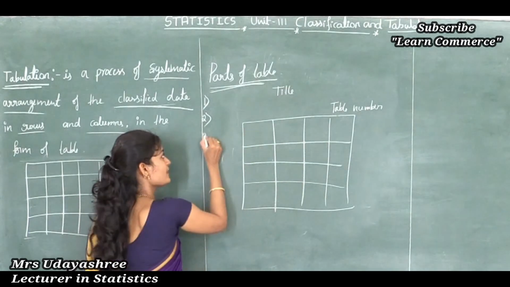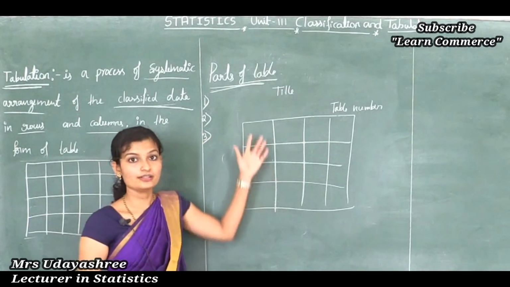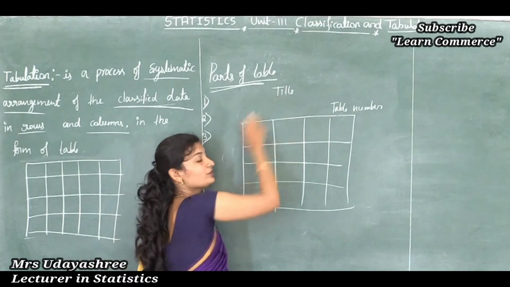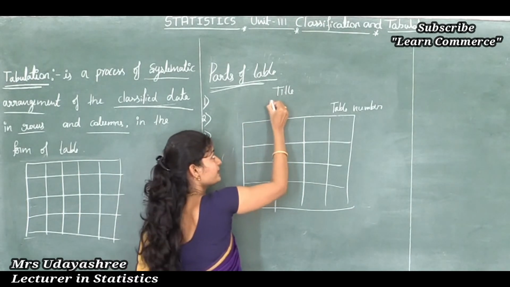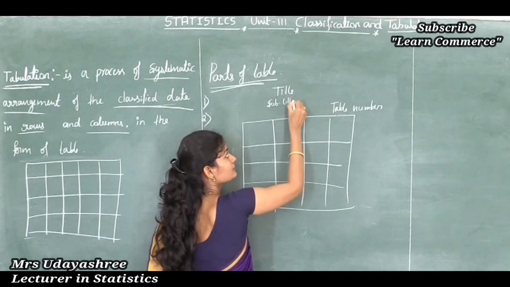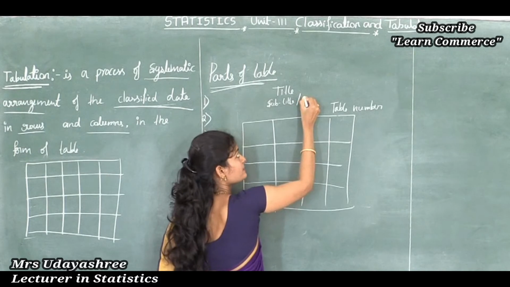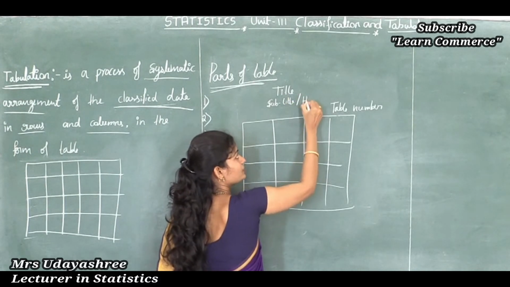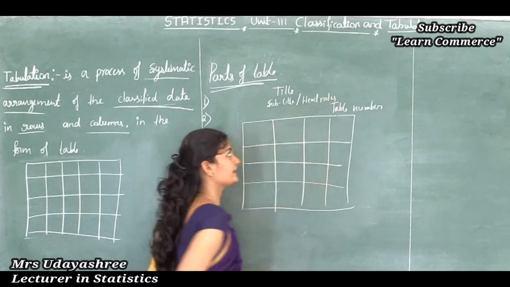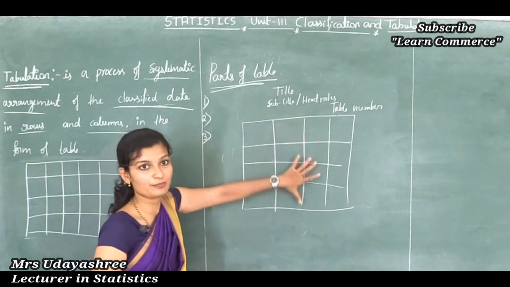Next, third one is subtitle or head note. That is written below the title. It indicates a brief explanation about this table.